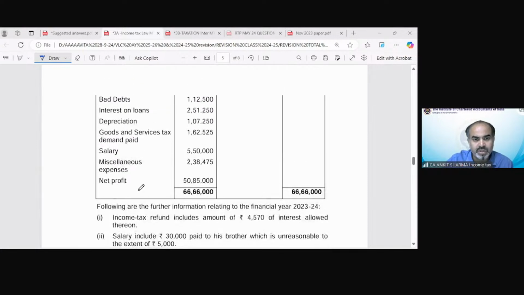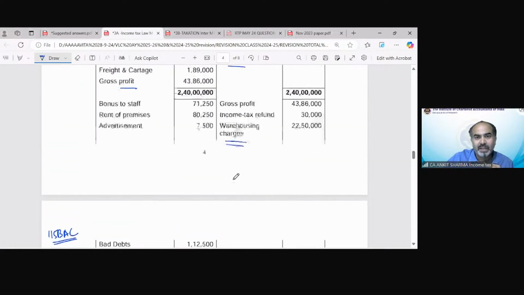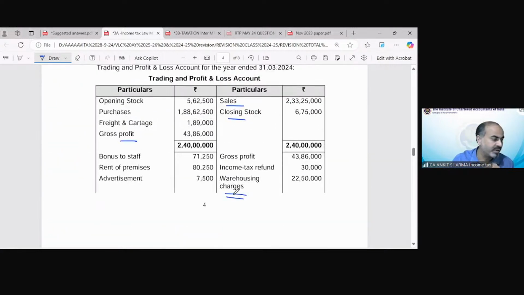So I'm going to solve this question. First of all, of course, we need to take net profit, and the section 115BAC concept needs to be applied. Net profit has been given in the question. It is 5085000. And then as usual, we will apply the provisions from the credit side.